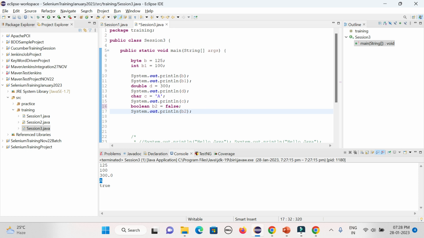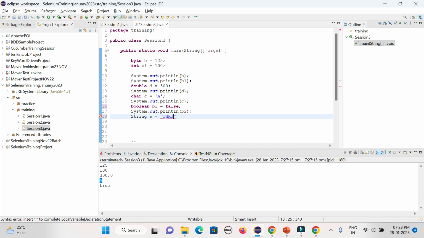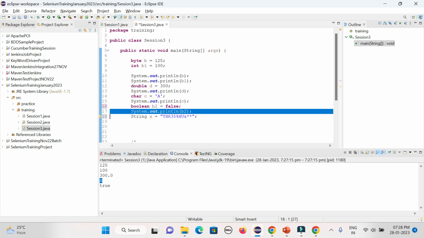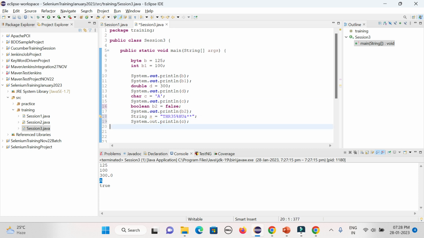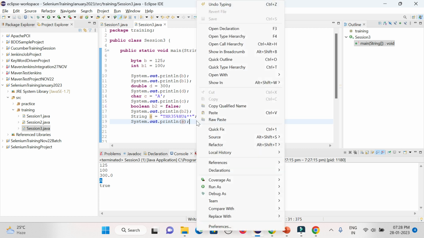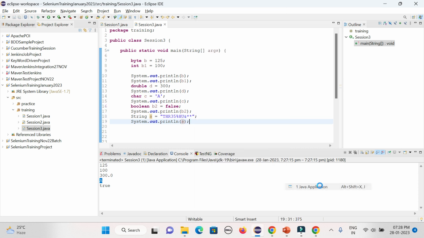But if you want to go with alphanumeric characters, you need to define something called String s. Then you can give it within the double quotes. Suppose, say, anything, alphanumeric characters. You can give anything, and then you can print it out. Every statement will end with a semicolon, and again if you want to print it out, you just use the SYSO method and then you can print it out. Now let's try to run it and let's see.